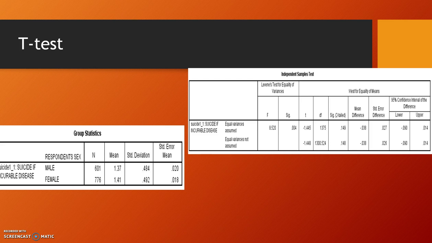The significance level was set at 0.05, and under the sig number, it's 0.004, which is less than 0.05, so we reject the null hypothesis that states males will not support suicide due to an incurable disease, which is saying that males do support it because we rejected it since it was lower than 0.05.